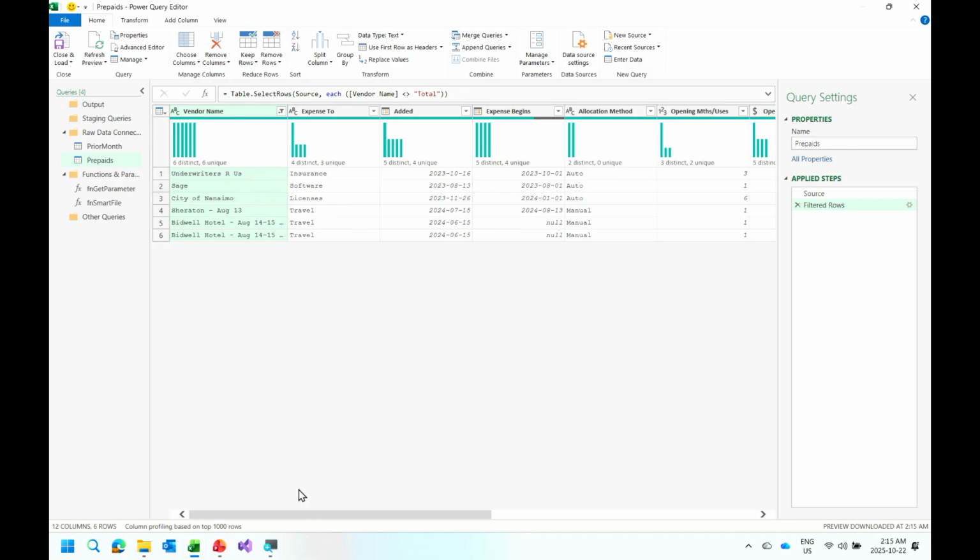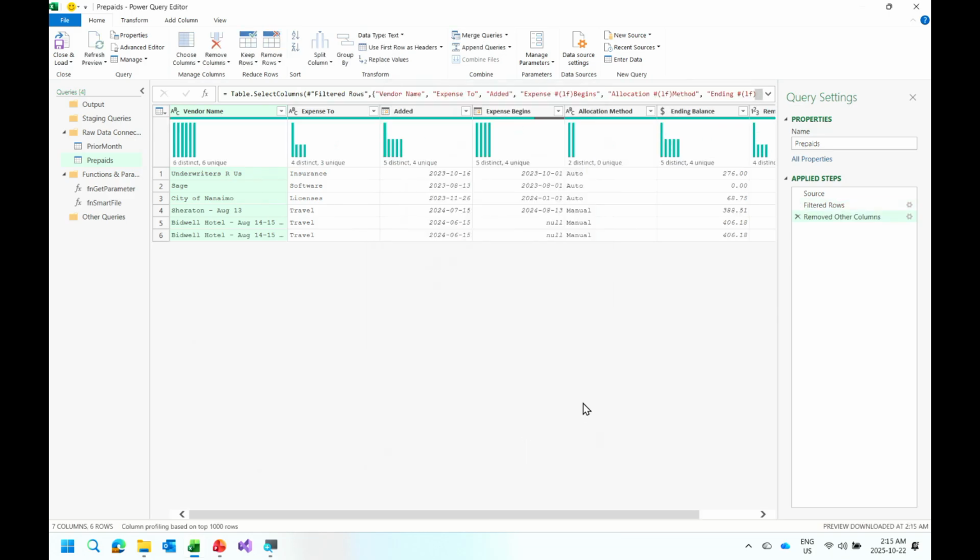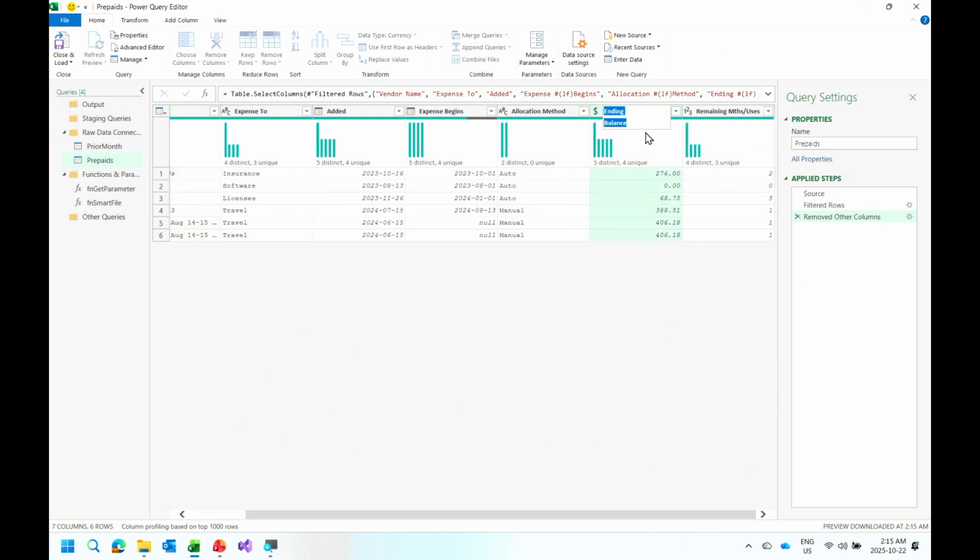So we're going to remove a total row. We're going to choose some columns, and I'm going to get rid of all of my opening balance columns. Get rid of all these guys here. So we've got an ending and remaining months. That's cool. I wish I had a bigger monitor, but I'm going to go over to my opening balance. I'm going to double click on it here, and I'm just going to change this one here. So this is going to be my opening. Make sure I spell that right. And this one here is going to be my remaining, and that is not at all what I want to do. 1, 2, 3, 4, 5. There we go. Opening. Can't spell that right. Typing standing up is really hard. All right.